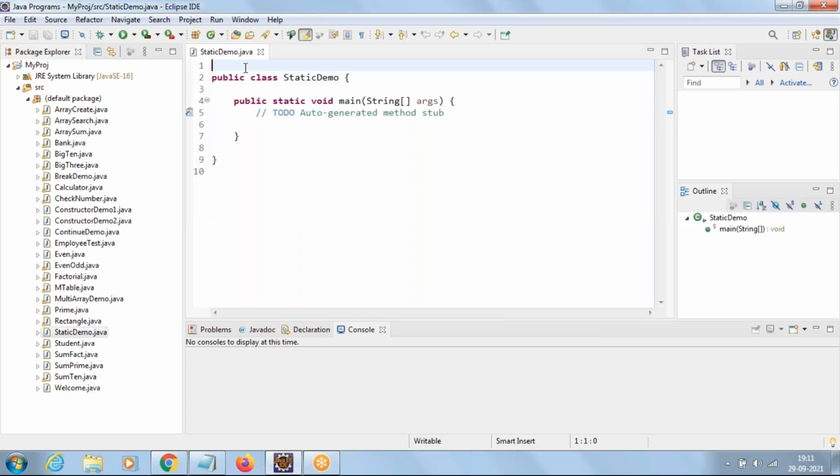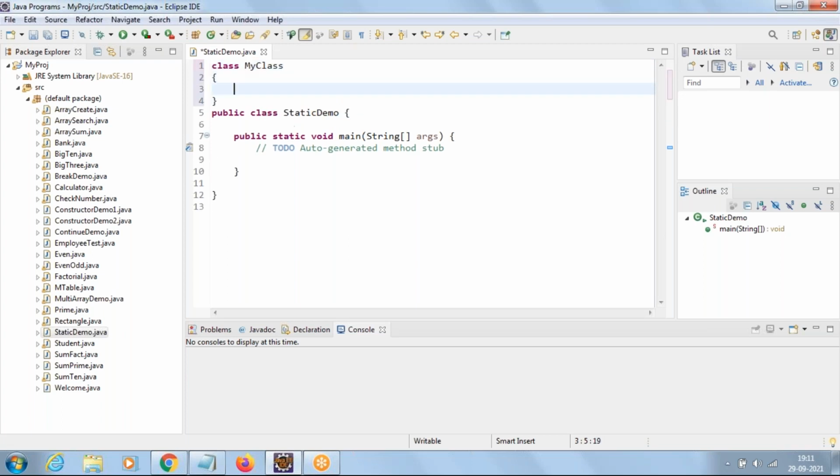Now, here in this one, let us take a class MyClass with a data member M. Now, if I want to access M outside of MyClass, what do we need to create? Object. Only by using an object can we access M outside of MyClass. That's the reason we call this variable an instance or non-static variable.